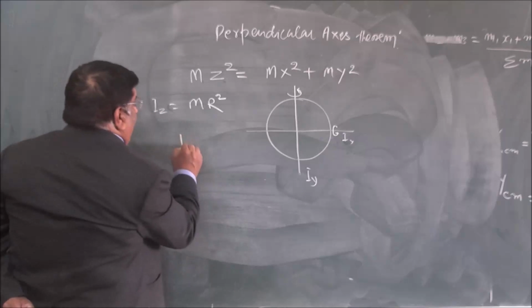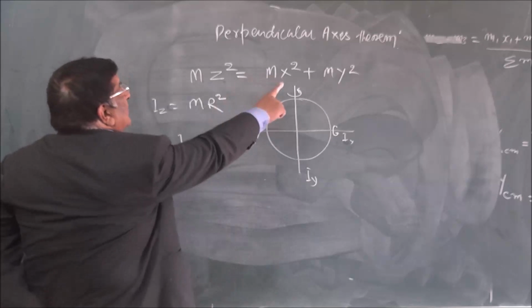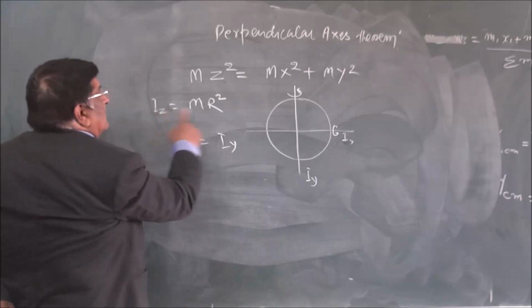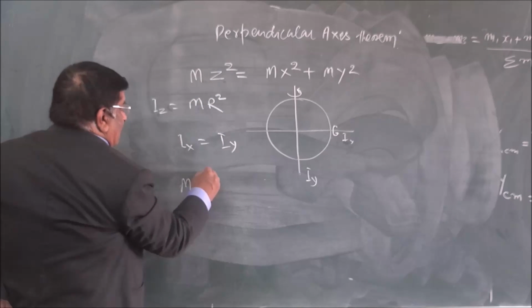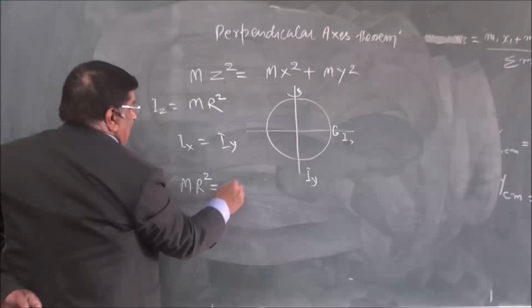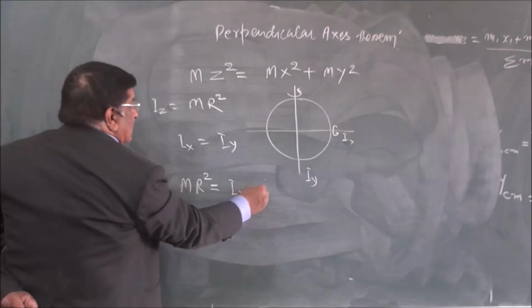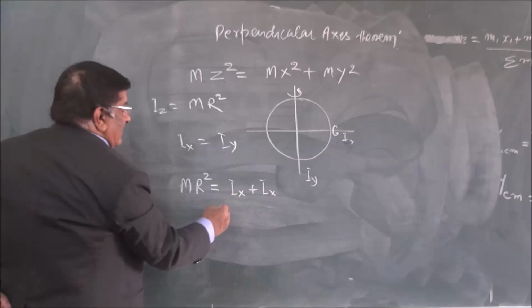Okay? Ix is equal to Iy. Now, according to our theorem, this Iz is equal to how much? Mr square. Mr square is equal to Ix plus? Yes. Ix plus Iy. I write that as Ix because they are equal.